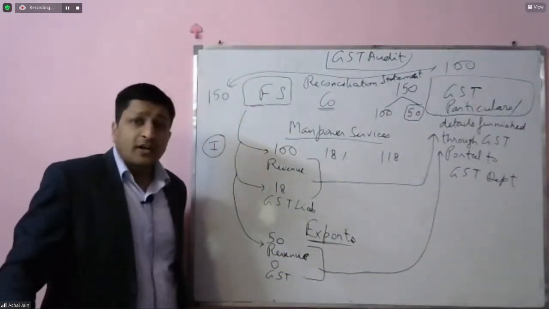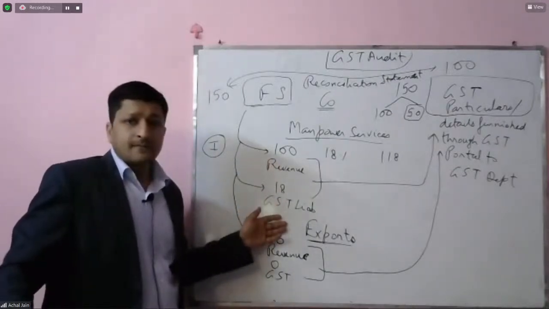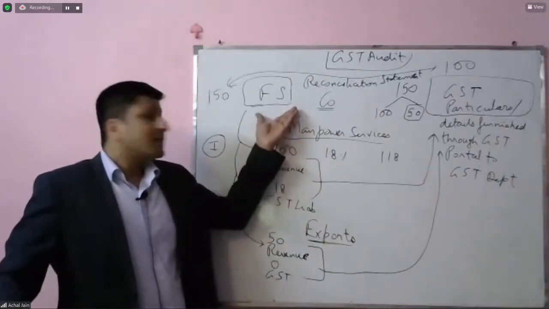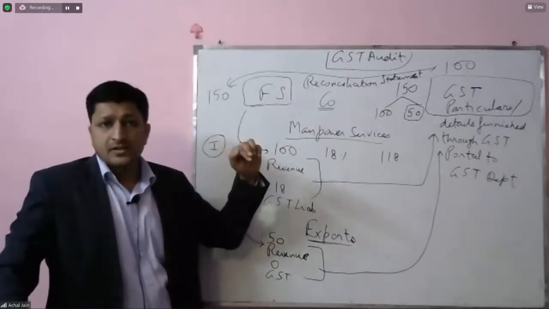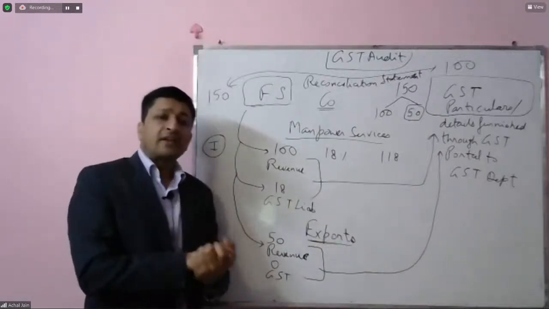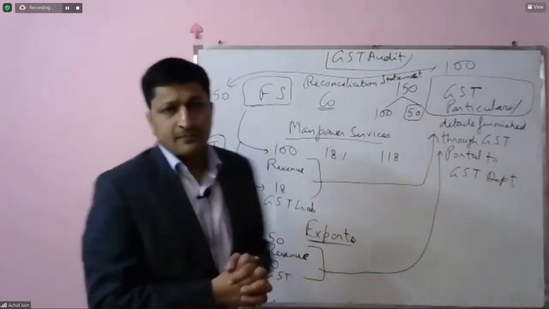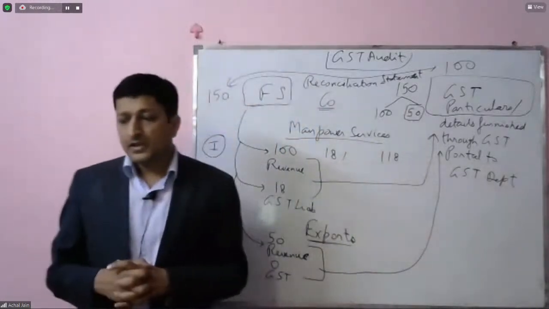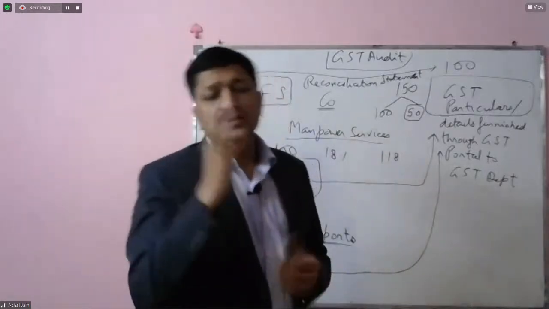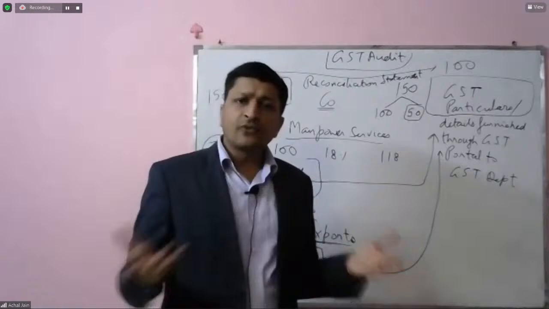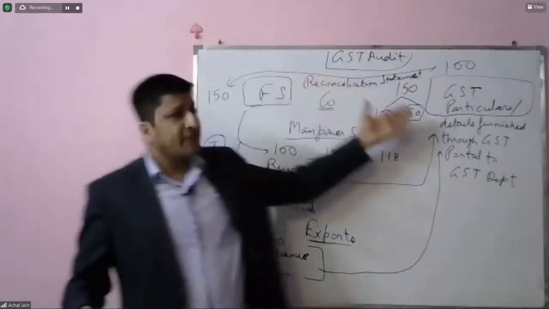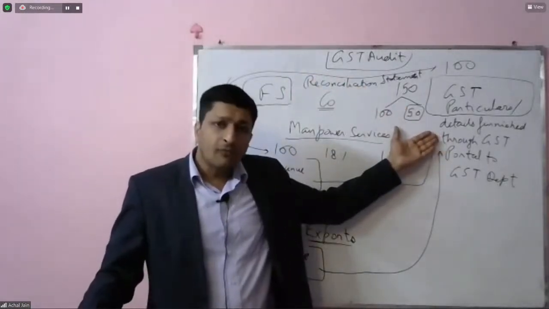So the GST auditor will not only verify these particulars, because of course he will audit these particulars on a test check basis, and these particulars he can also pick from the audited financial statements, but he will also audit these reconciliations. In fact, this is the most important area under GST audit, the audit of the reconciliations, because in almost every entity you will see there are some reconciliation differences, which are for reasons, because the way accounting is required to be done is not the way GST law works.